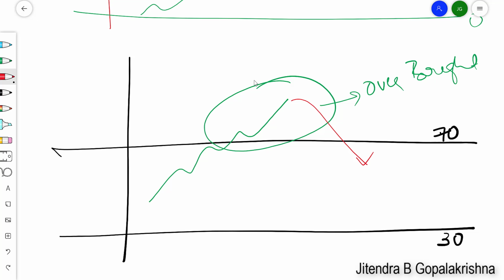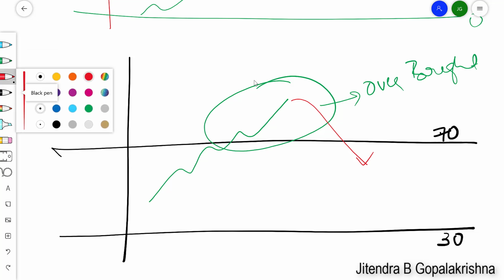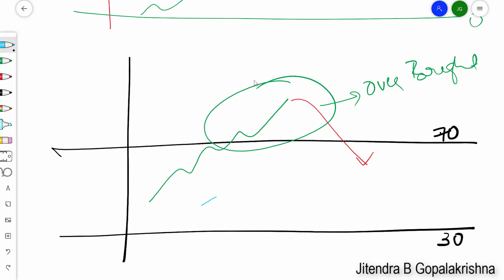That was overbought. And then if the RSI is below 30, it was called oversold, which means the price has gone so low that below this it may not go any further and buying may start.